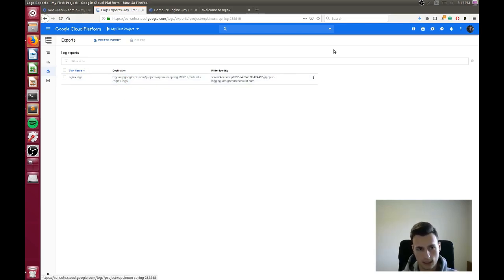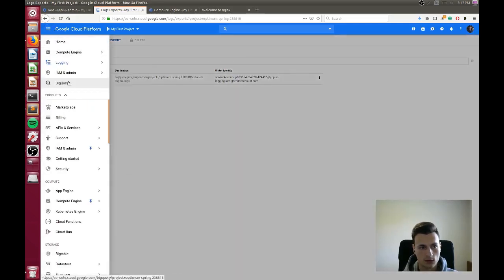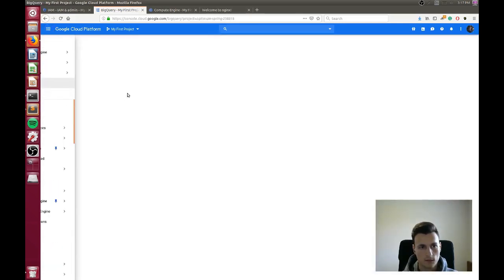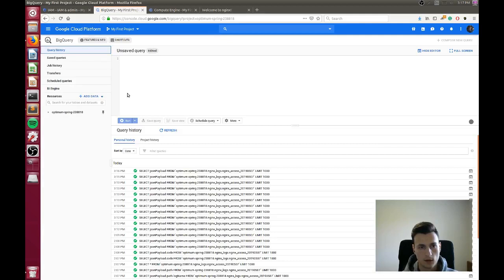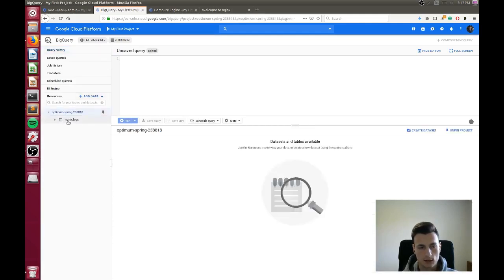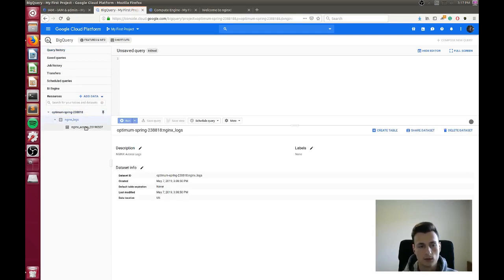So now that we have our sync created, what I suggest is that you just visit the instance URL a few times to just generate some log entries. You can also use your terminal, which is what I did, and those logs should show up in BigQuery. So just go to the menu and select BigQuery. Great, so you can see the project ID here on the left. You can click that, you can click the data set, and then there's a table, which is the entries from the sync. So you can select that.